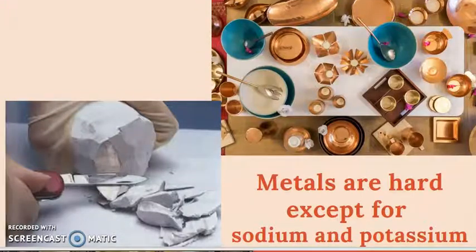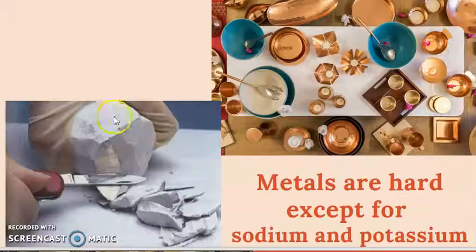The next property is that metals are hard. They are so hard that you cannot cut them, except for sodium and potassium. Lithium can also be cut with a knife, but it's a little more difficult to cut lithium as compared to sodium and potassium. They can be very easily cut with a knife. Let's have a look. When you cut with a knife, the surface that is seen shines, and that shows the luster property.